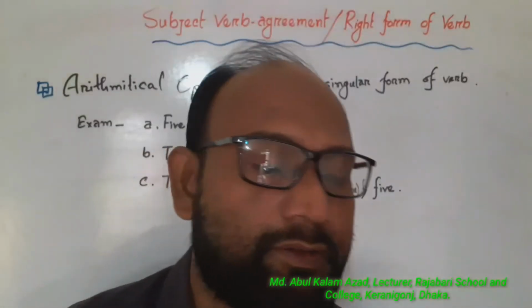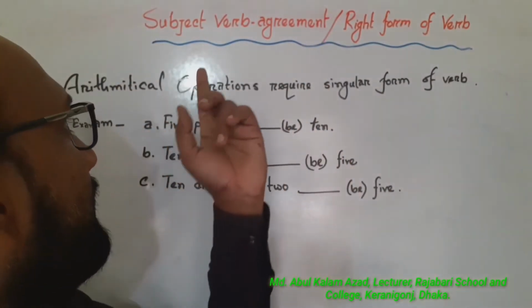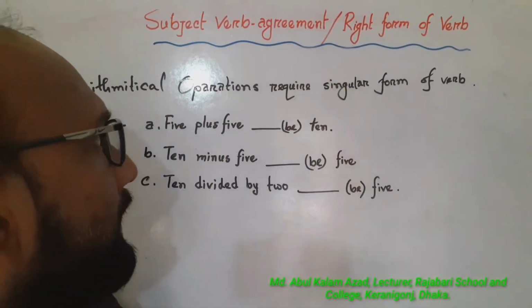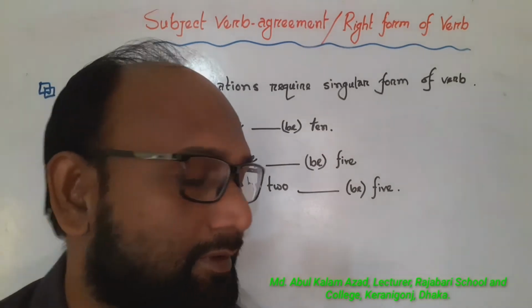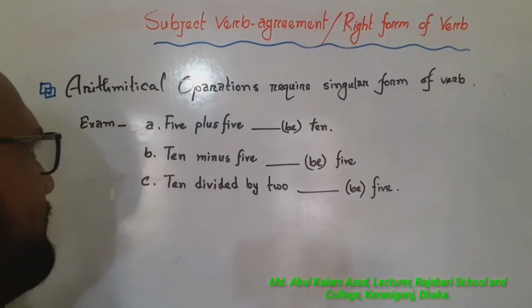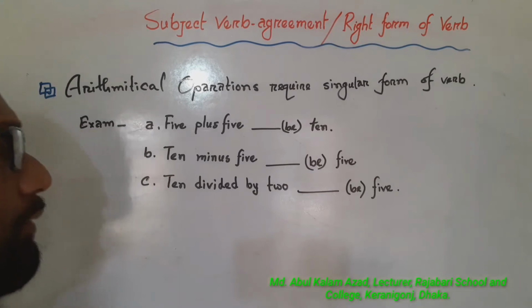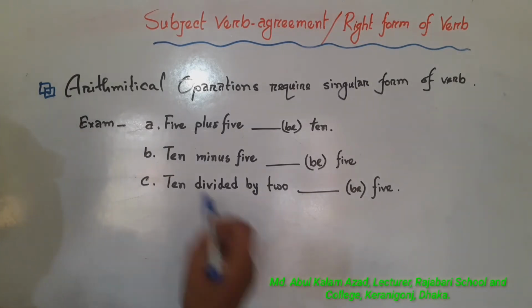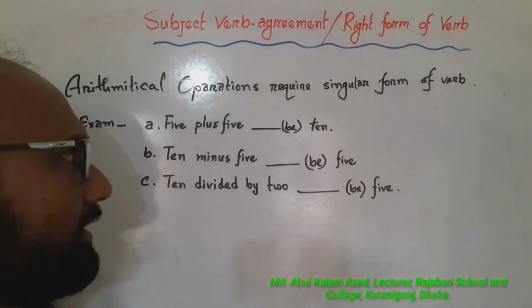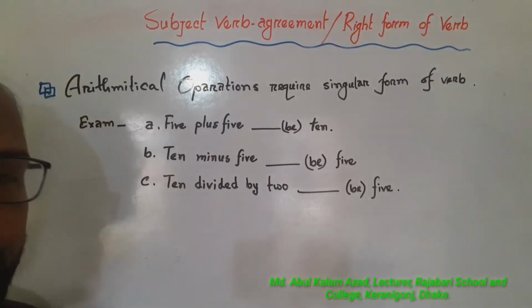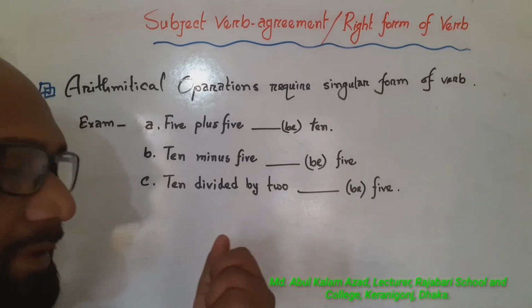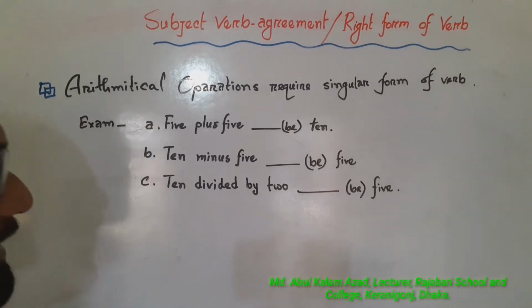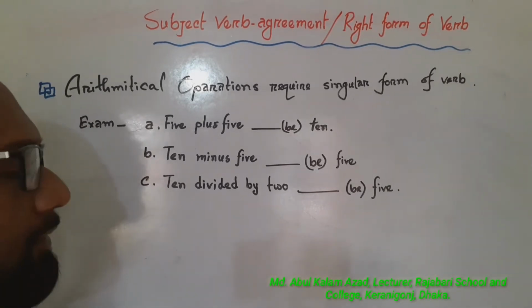Hey dear students, look at the whiteboard. Here is subject-verb agreement or right form of verbs. Here I have given another rule. Look at the whiteboard. It's also very easy. Arithmetical operations require singular form of verb. Bear in mind, arithmetical operations require singular form of verb.